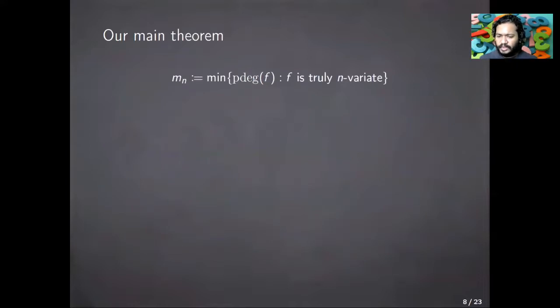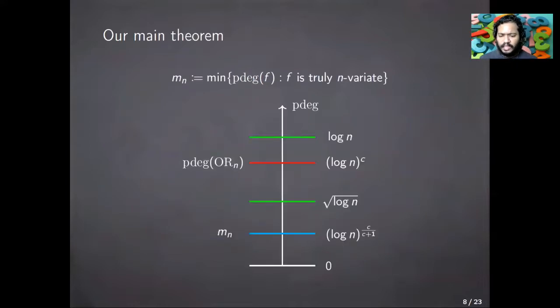So let me once again show this in a figure. In this diagram, the green lines are the upper and lower bounds on the p degree of OR that we know. The red line is the correct answer for the p degree of OR, which we don't know, and we suppose that it's of the form (log n) to the c. And what we show here is that if you fix the position of the red line, then the position of the blue line, which is the minimum p degree of n-variate functions, can be tightly determined, up to the knowledge of the height of the red line, which will be (log n) to the c/(c+1).